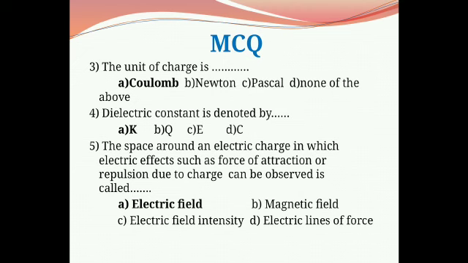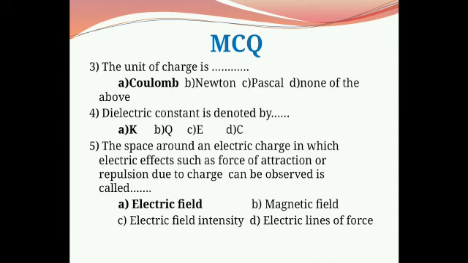Fourth question: dielectric constant is denoted by. First option is K, second is Q, third is capital E, and D is C. As we know dielectric constant is denoted by capital K, therefore correct option is A.